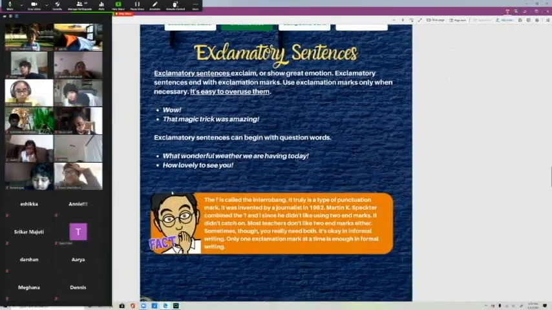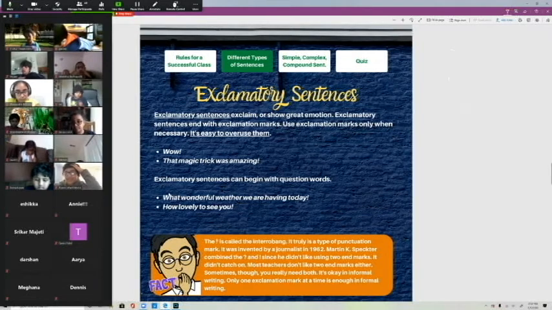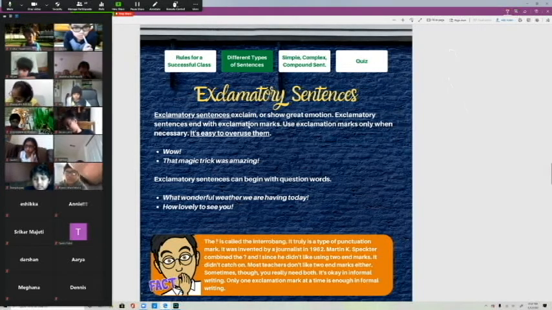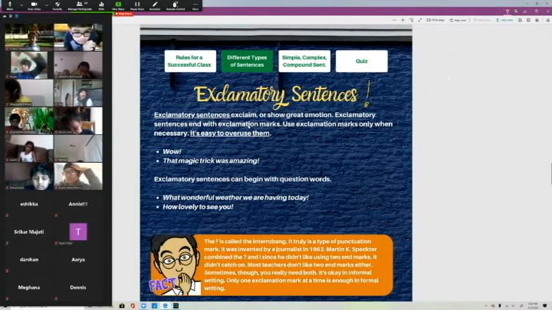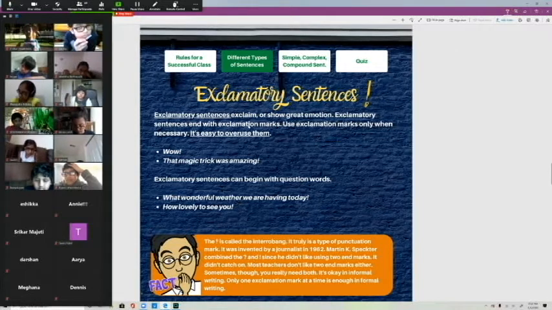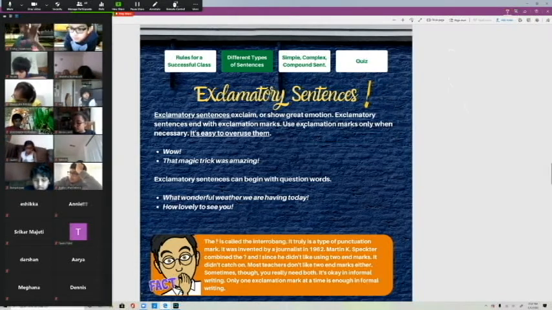Now the last one is exclamatory sentences, right? Exclamatory sentences exclaim. They show emotion. They show excitement. Exclamatory sentences end with exclamation marks. So they're like these things, right? We all know what that is, right? Ari, you know what this is, buddy? Right? You're exclaiming. You're showing great emotions. Exclamatory sentences end with exclamation marks.